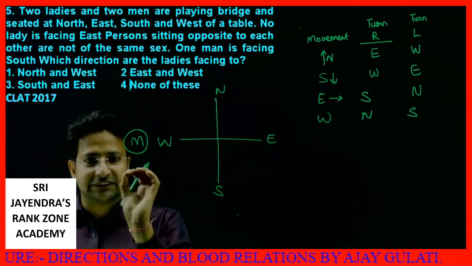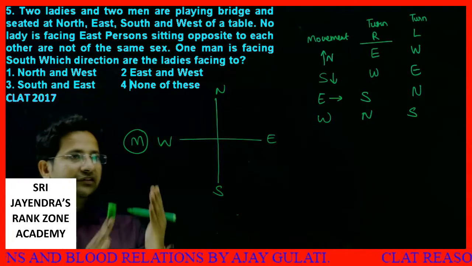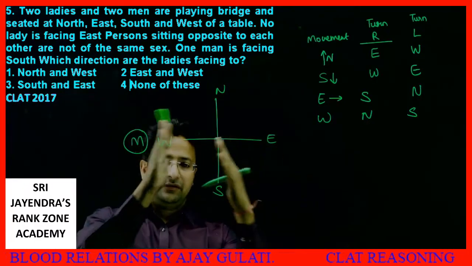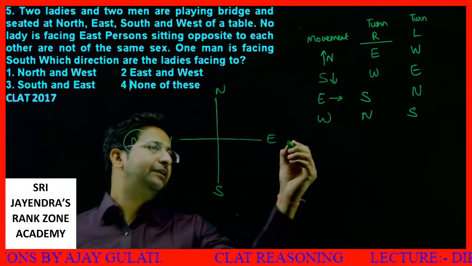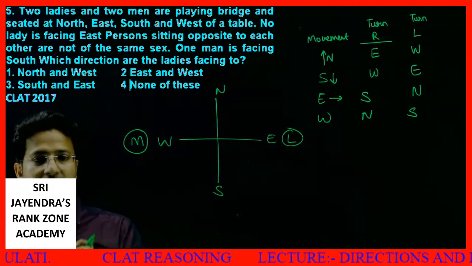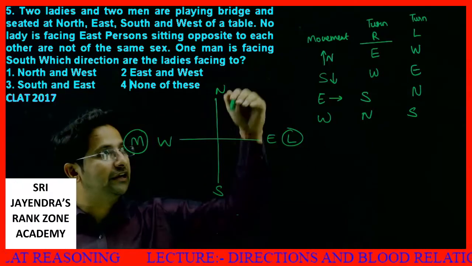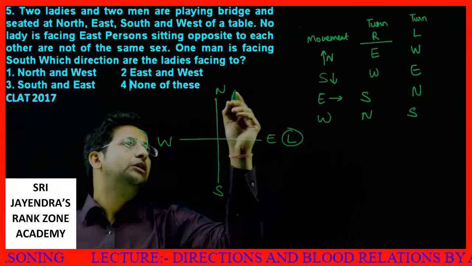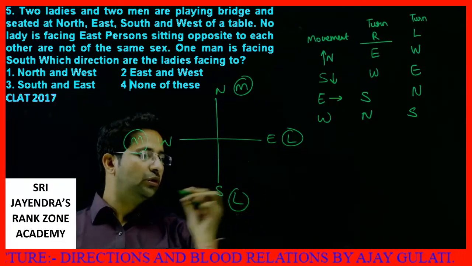Next, persons sitting opposite to each other are not of the same sex. Means if two people are sitting in front of each other, they are of opposite gender. If this is a man, that means this must be a lady. We have got one man and one lady. Next, one man is facing south. How can someone face south when that fellow is sitting in the north? So we have one man over here. We have got two men. Now we have got two ladies.